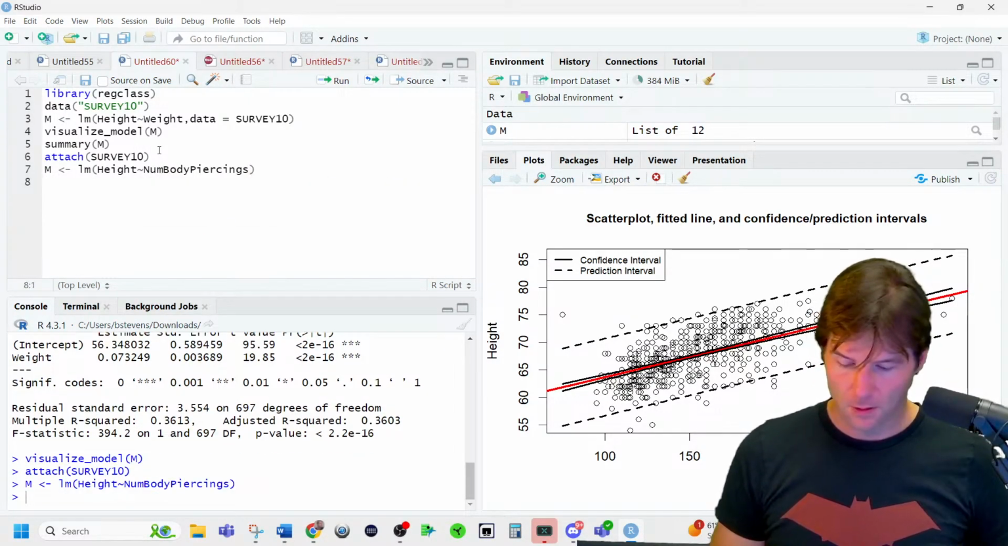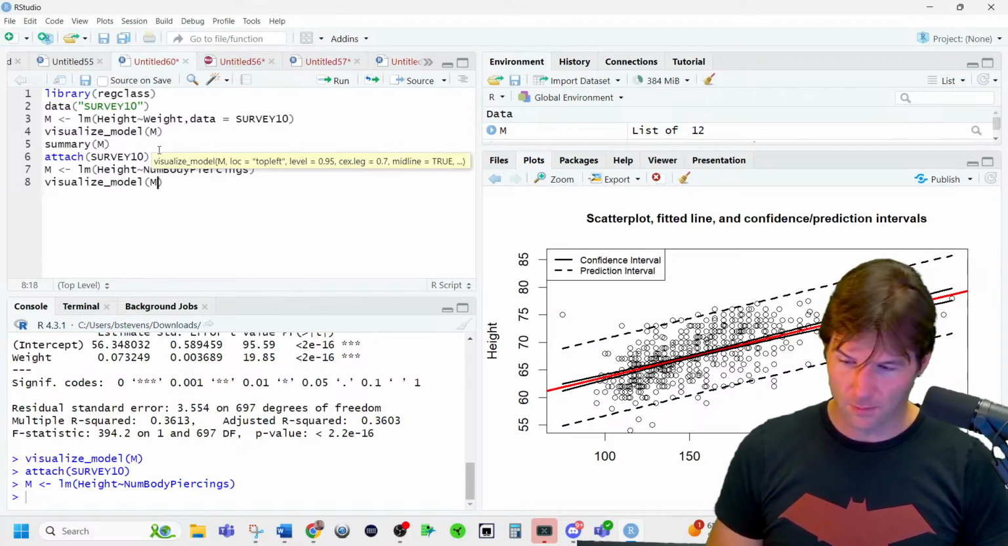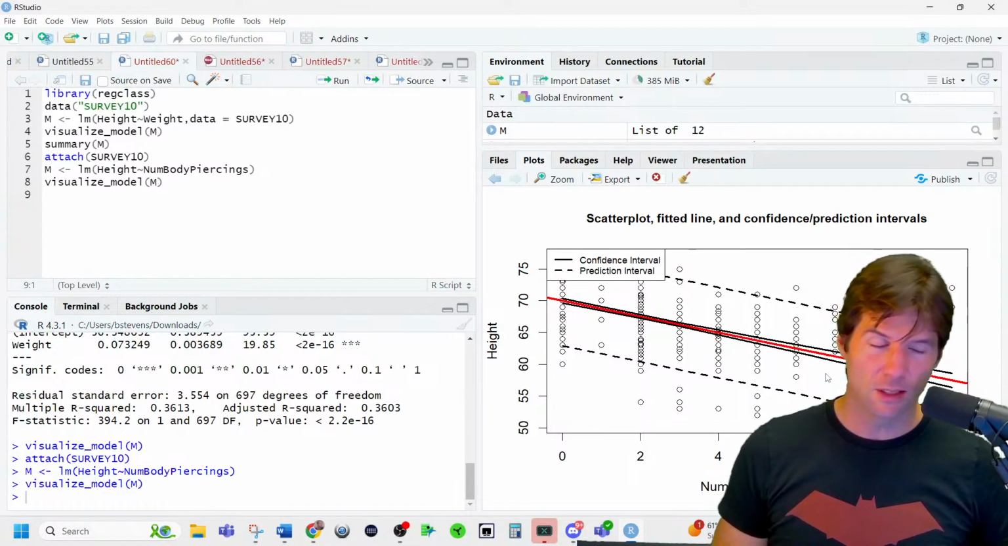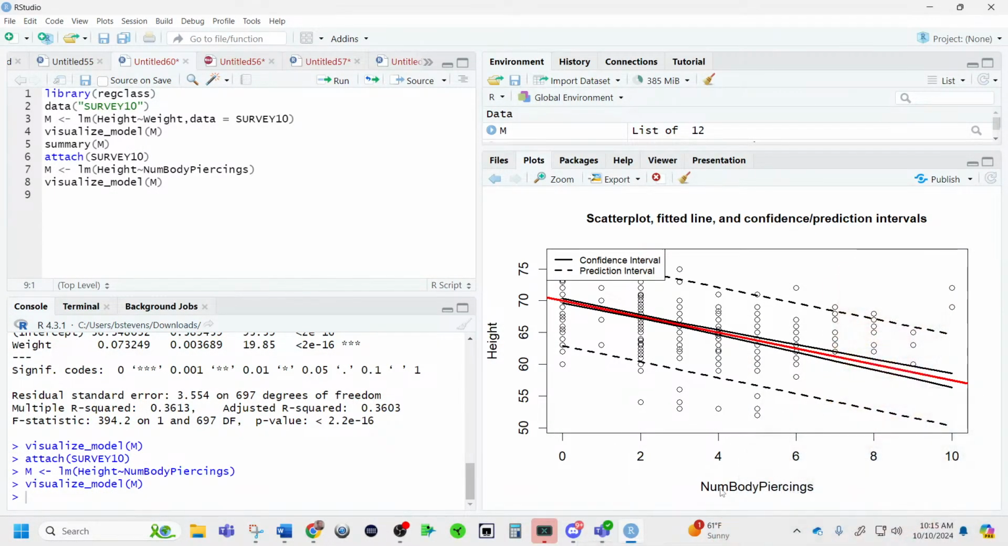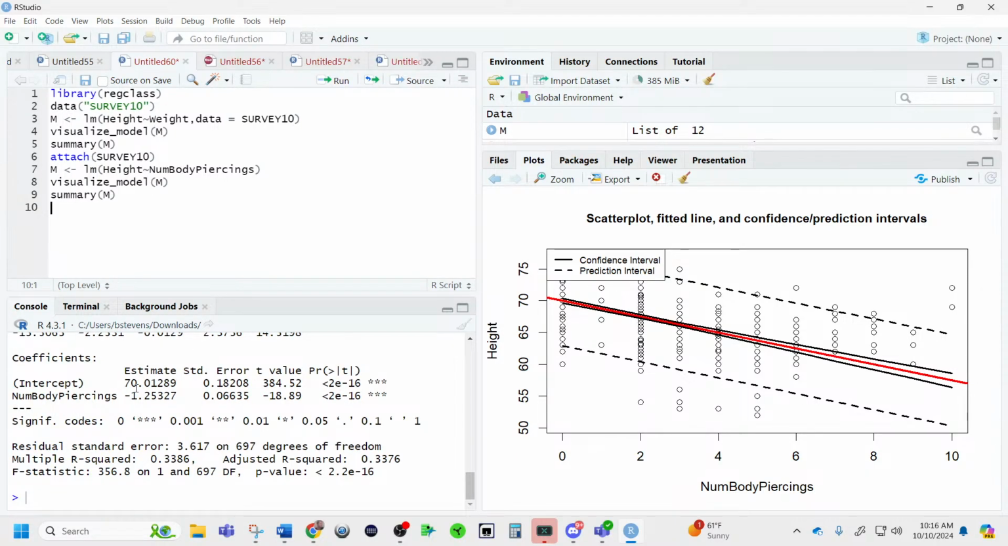Okay, so now if you look at this model, you can see the negative relationship: people who have more body piercings are shorter. Does that make sense? As in, for each additional body piercing, the model predicts that the person is 1.25 inches shorter. Not that they decrease in height by that, we just have a prediction that they are that much shorter. So for each additional body piercing, the model predicts that the height of an individual is 1.25 inches shorter due to the negative slope of the model over here.